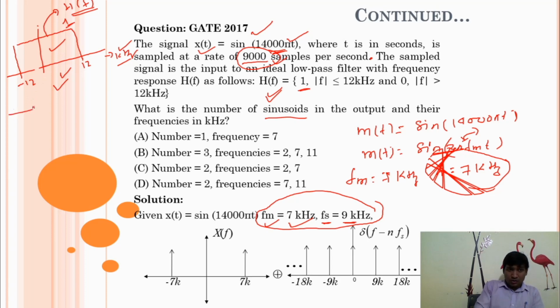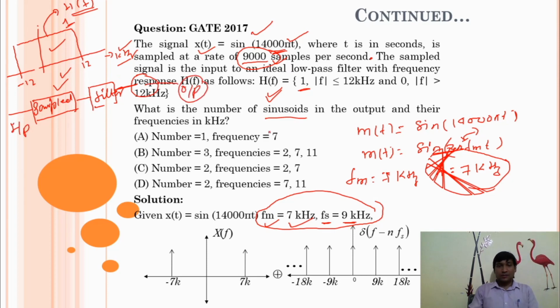This is your sampled signal, and it is processed with the filter. This is your input, and I am interested in this output.